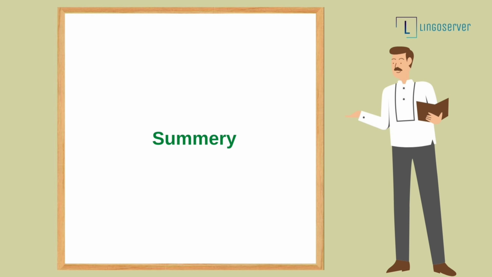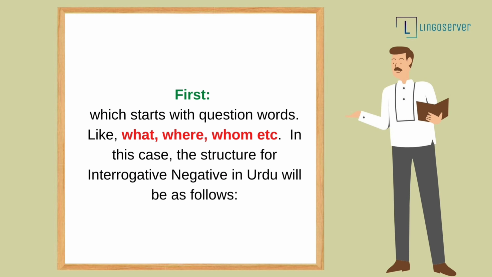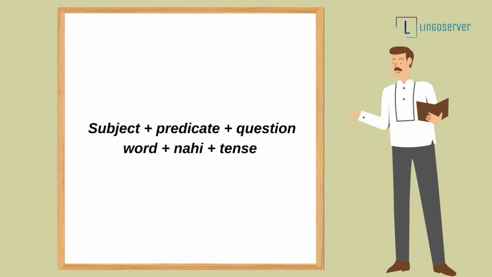Dear students, what we learned till now is that there are two kinds of interrogative cum negative sentences in Urdu. The first one starts with the question words, and in this case, the structure is: subject plus predicate plus question word plus nahi plus tense.